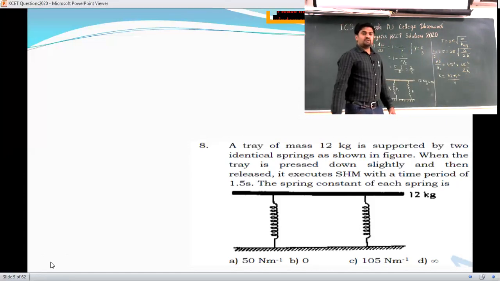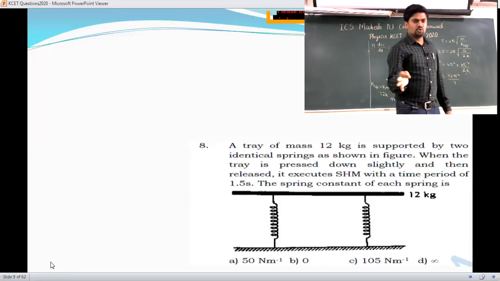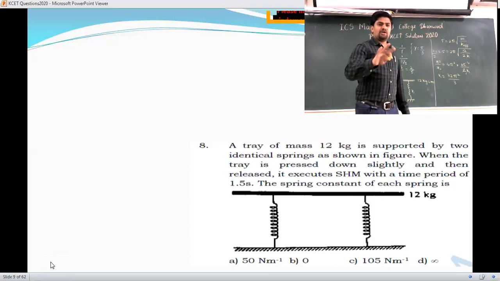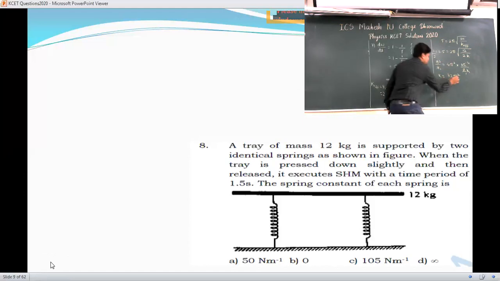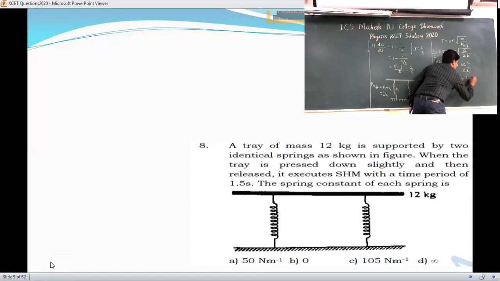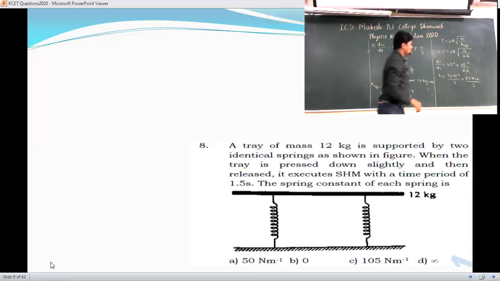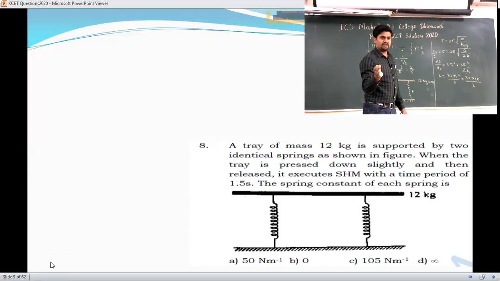Now pi square, the value of pi is 3.142. Pi square means you multiply and square it, so on average you get approximately 10. So consider pi square as 10. So it is 32 into 10 divided by 3, something around 320 divided by 3. So 300 divided by 3 is 100.